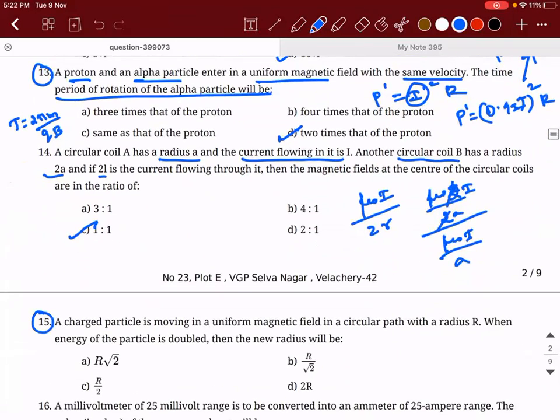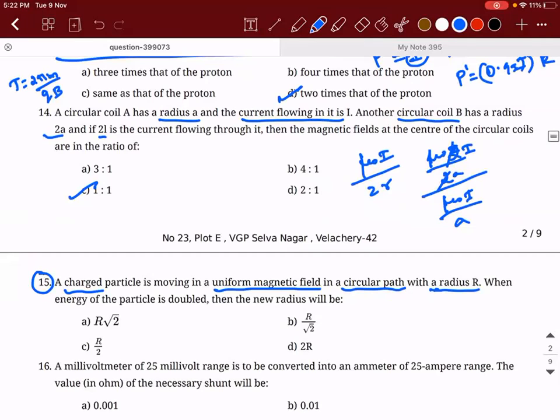Right? 15th one. There is a charged particle which is moving in a uniform magnetic field in a circular path with radius of capital R. When the energy of the particle is doubled, then the new radius is. The energy of the particle is doubled, then the new radius will be how much? So how to solve this? We know that R is equal to mv divided by qb.